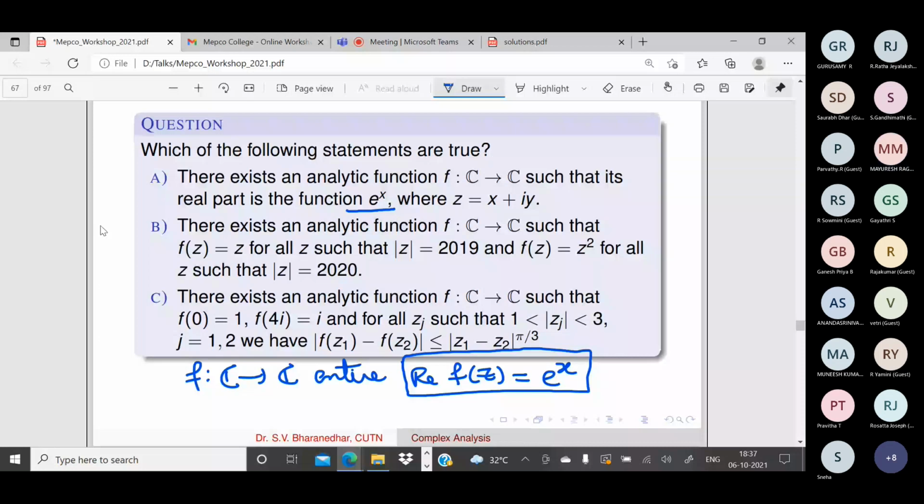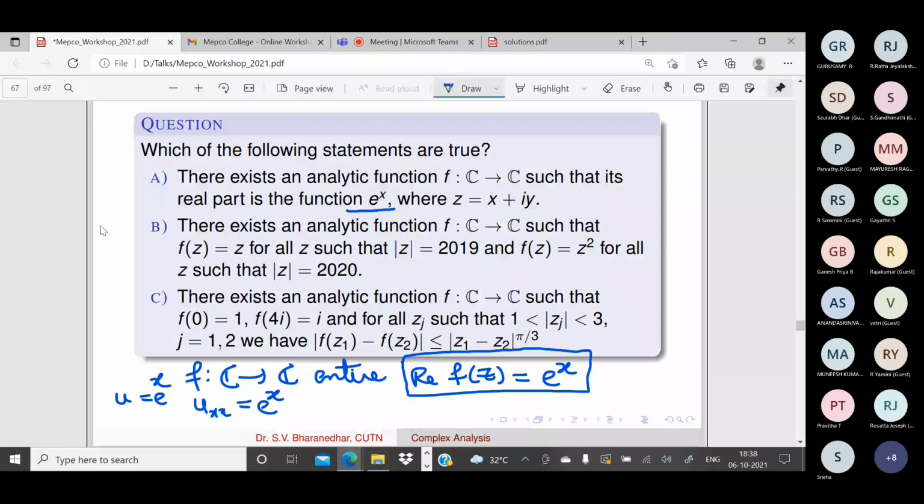If I take u to be e power x, u xx is also e power x, because the derivative of e power x with respect to x is e power x. If I differentiate it 2 times, again it is e power x.